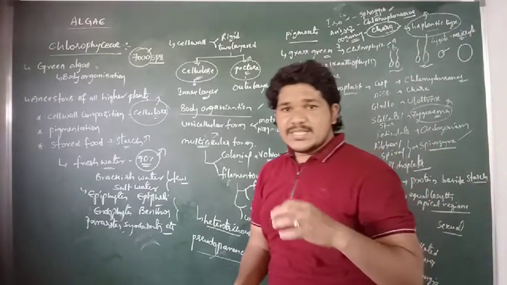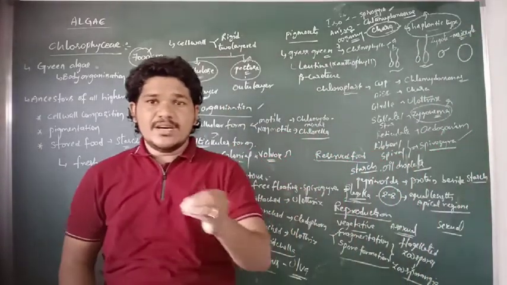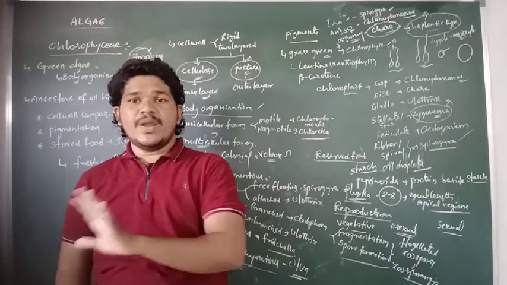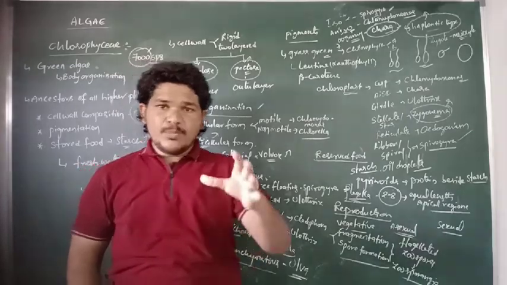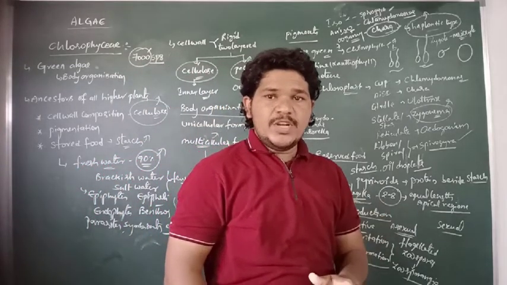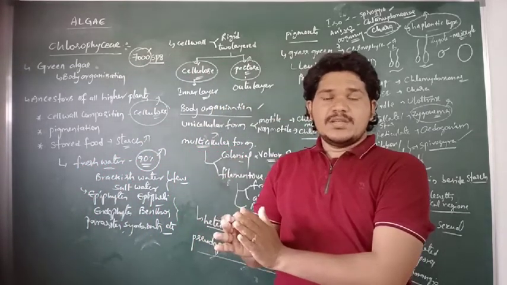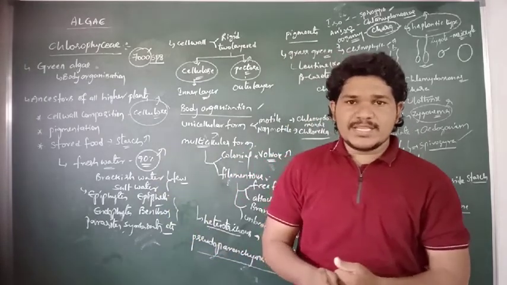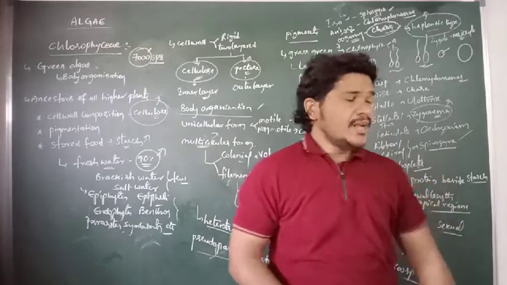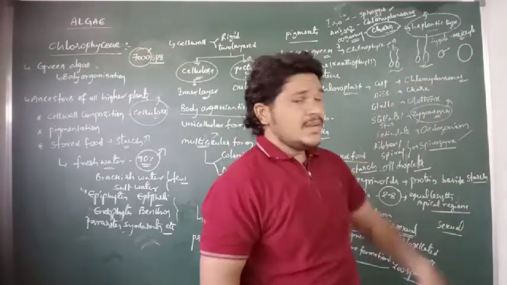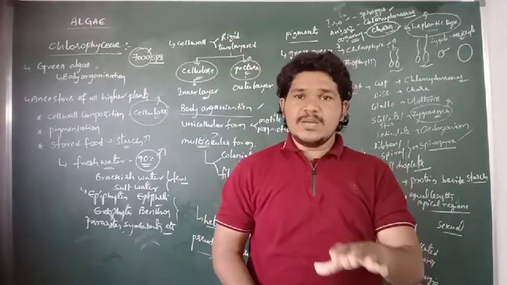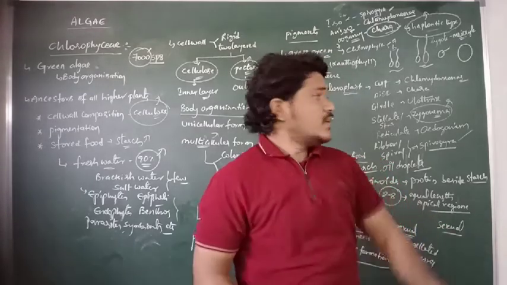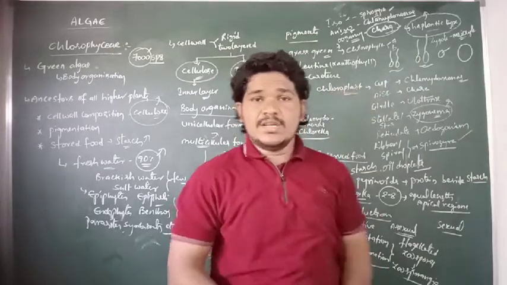Because the zygote undergoes a meiotic division to produce haploid spores. The produced haploid spores have the capability to germinate. Further they germinate to form a new thallus or new body organization of Chlorophyceae. So the zygote acts as a meiocyte which undergoes a meiotic division after the fertilization process. This is about the life cycle of Chlorophyceae.